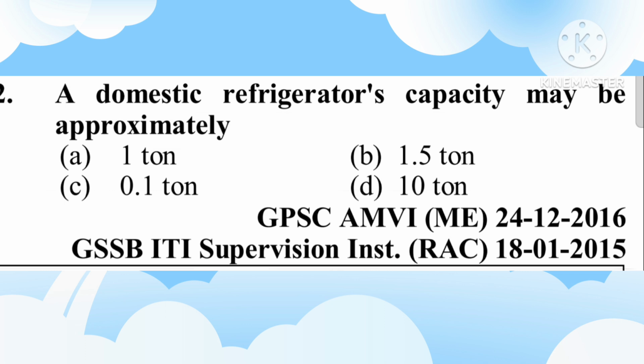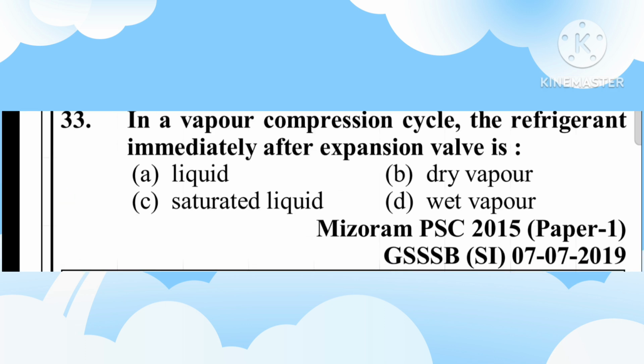Question number 32. A domestic refrigerator's capacity may be approximately A. 1 ton, B. 1.5 ton, C. 0.1 ton, D. 10 ton. Domestic refrigerator: 0.1 ton. Question number 33. In a vapor compression cycle, the refrigerant immediately after the expansion valve is A. Liquid, B. Dry vapor, C. Saturated liquid, D. Wet vapor. After expansion, it's wet vapor.